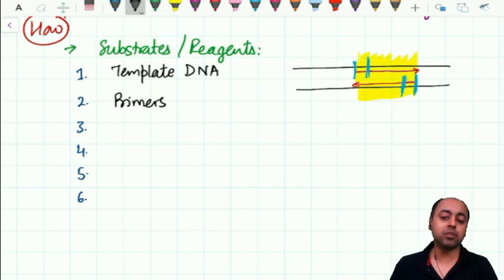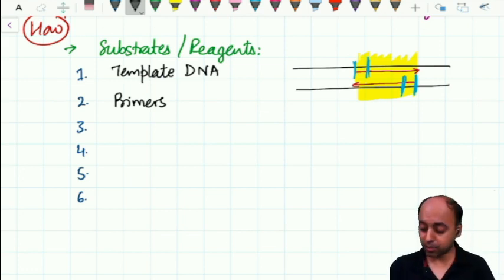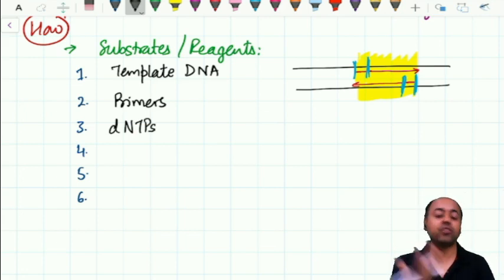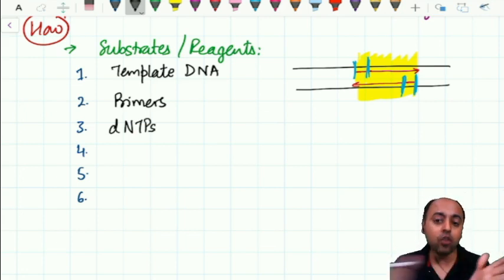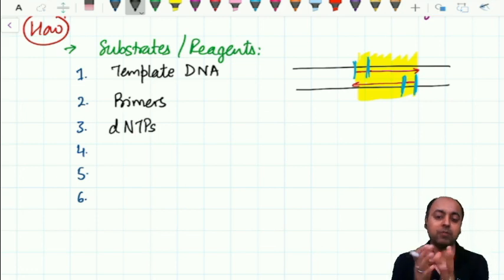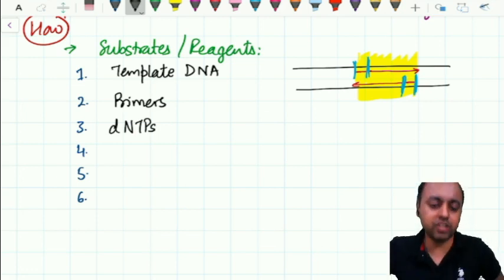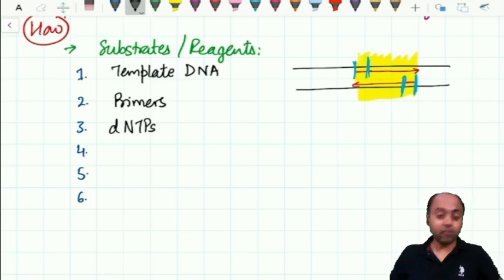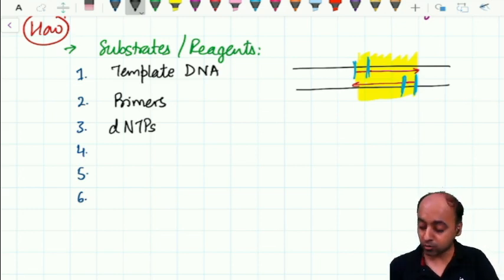Once you have the primers, then you need the building blocks. The building blocks are the dNTPs. If you don't have the dNTPs, how will the elongation of the primer occur? The elongation of the primer will occur only then the new DNA will be formed. So you need the building blocks. So now you have the building blocks. Once you have the building blocks, you need the builder also.